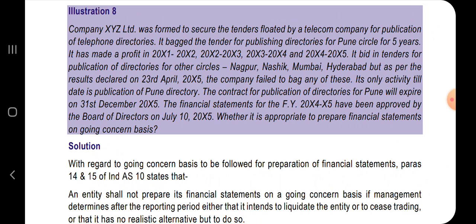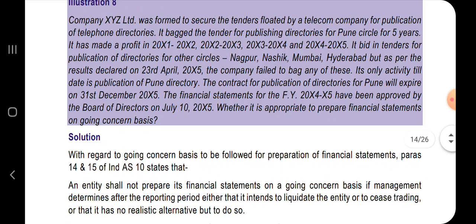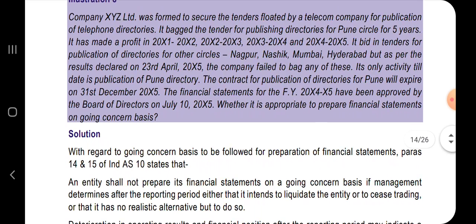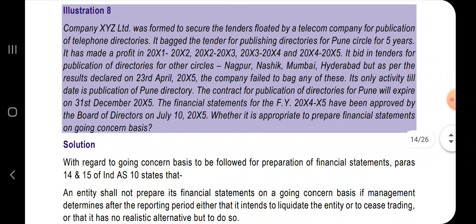It has made a profit in 2021-22, 22-23, 23-24, and 24-25. Okay, 5 years. 1, 2, 3, 4. 4 years it has continued with this Pune Circle only, out of which 1 year is pending because Pune Circle was of 5 years. It bid in tenders for publication of directories for other circles: Nagpur, Nasik, Mumbai, Hyderabad.